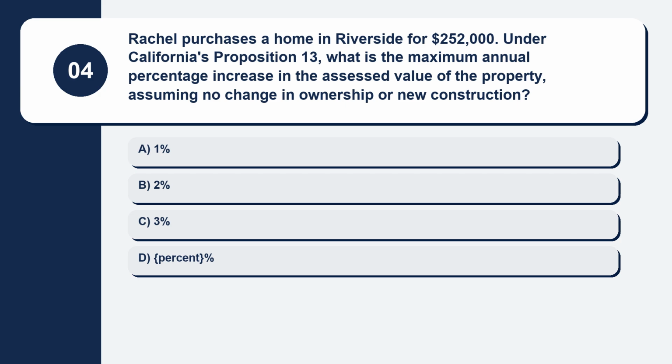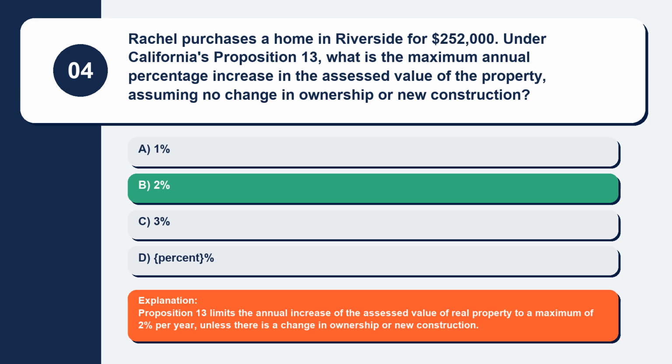Question 4. Rachel purchases a home in Riverside for $252,000. Under California's Proposition 13, what is the maximum annual percentage increase in the assessed value of the property, assuming no change in ownership or new construction? Here are your options. Option A, 1%. Option B, 2%. Option C, 3%. Option D, percent. The correct answer is option B, 2%.